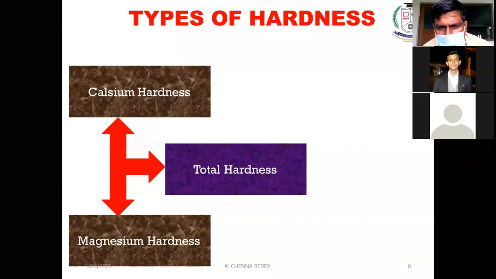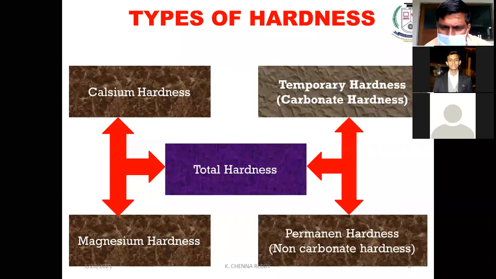In the present experiment, we are going to find out the total hardness. The hardness which is coming from calcium as well as magnesium. And one more thing, either it may be a carbonate contribution or non-carbonate contribution. Carbonate contribution is coming from bicarbonate salts, calcium bicarbonate, magnesium bicarbonate.